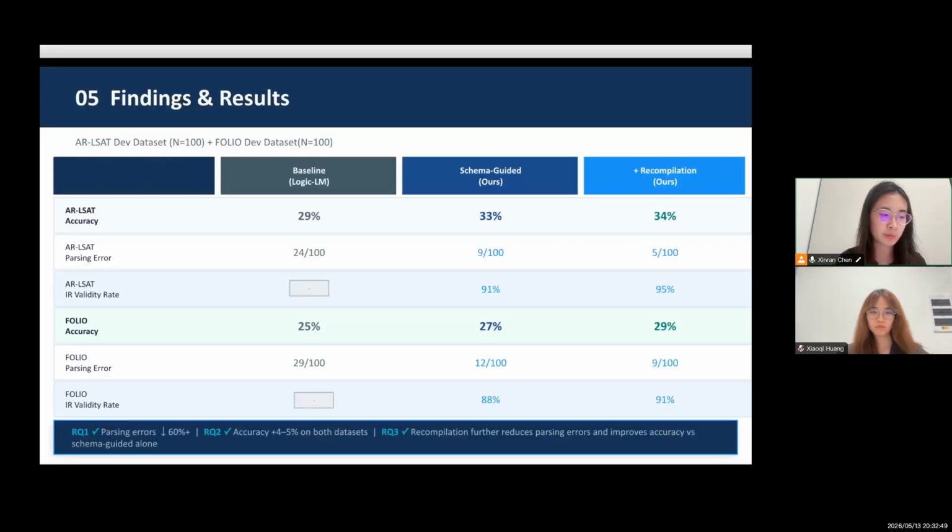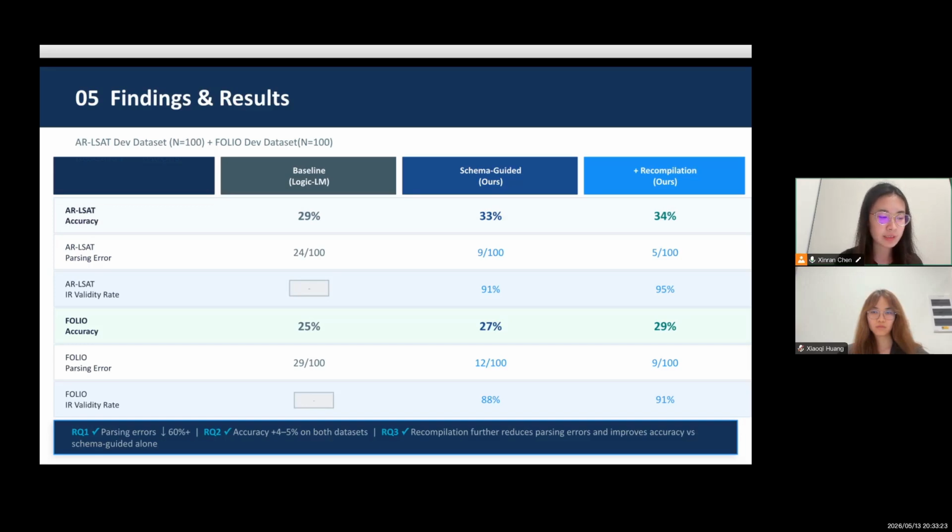Starting with overall performance, we see consistent improvements across both datasets. On AR-LSAT, accuracy increases from 29% in baseline to 33% with schema-guided generation, and 34% after recompilation. FOLIO shows a similar trend, improving from 25% to 29%, but the biggest improvement is in parsing reliability.